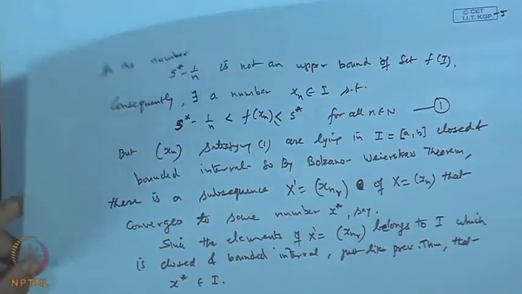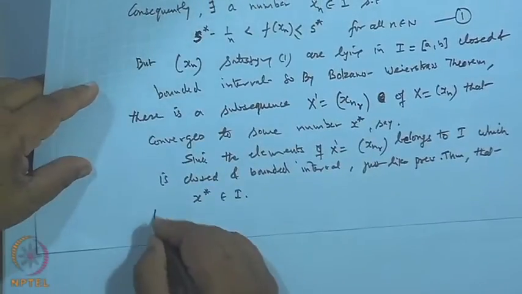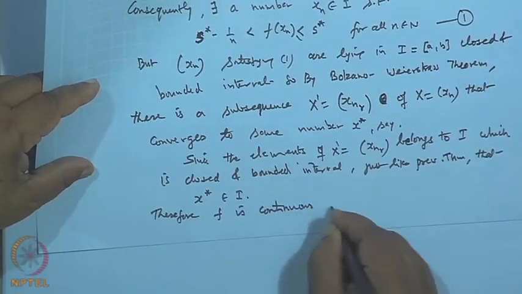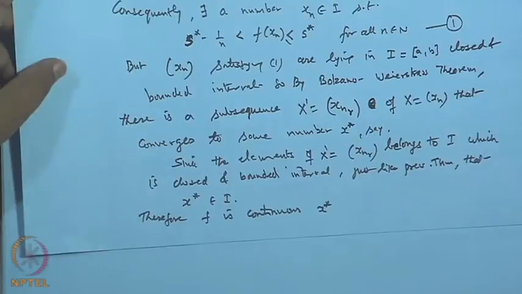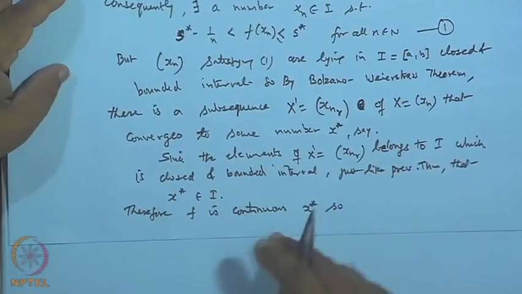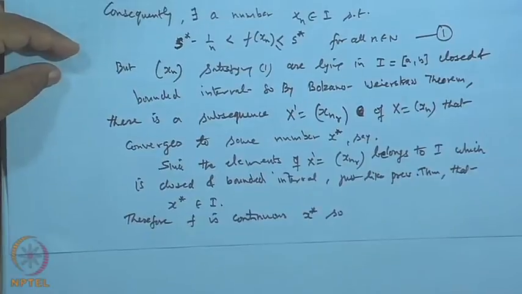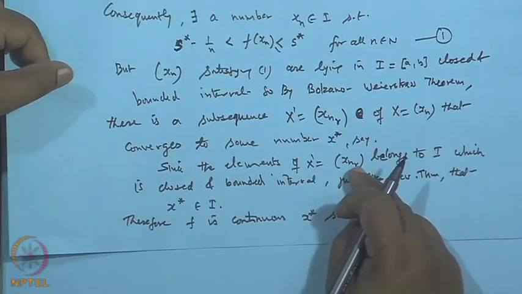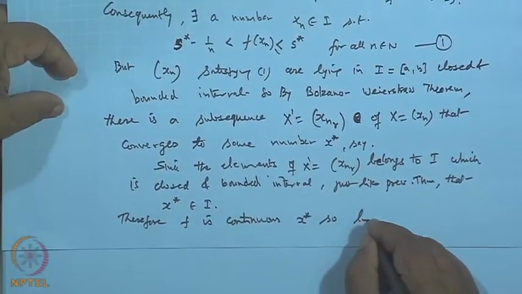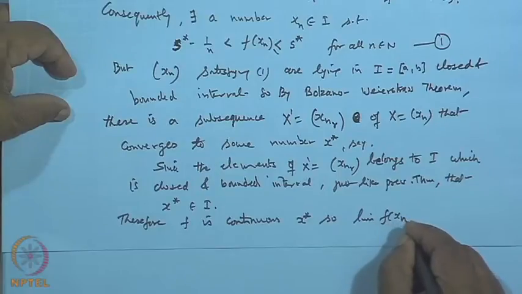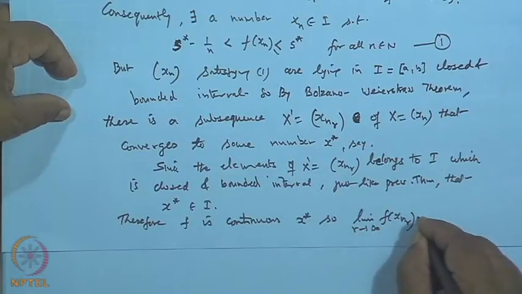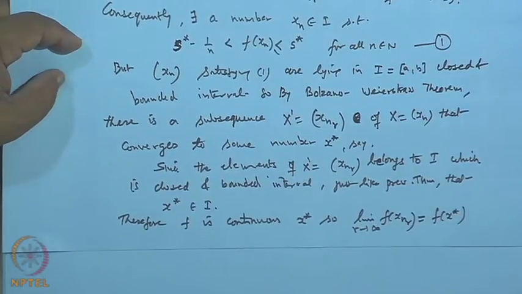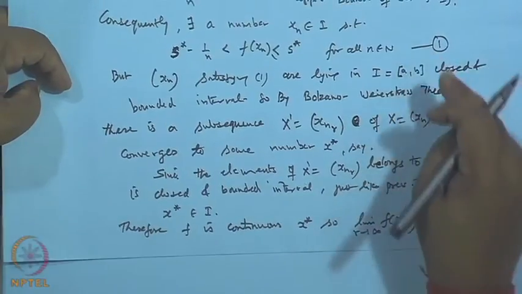Okay. Therefore, f is continuous at this point also, because it is continuous throughout over I. So, once it is continuous, apply the Heine definition. The Heine theorem says, if a sequence converges to x star, then f of x n r will also converge to f of x star. So, by the theorem, the limit of f of x n r when r tends to infinity coincides with f of x star, because of continuity. But use the first one.